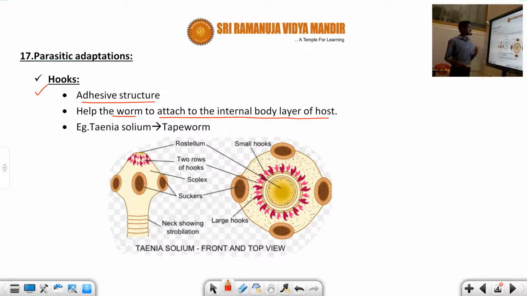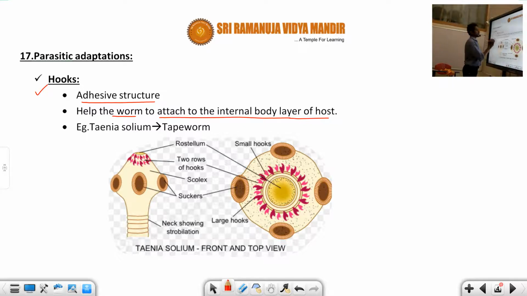Many of the Platyhelminthes have a parasitic form. You can take the liver fluke and Taenia as common examples. Once the parasite enters the host, either an animal or a human being, it attaches with the help of hooks.